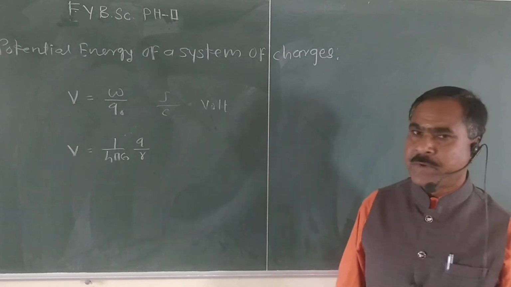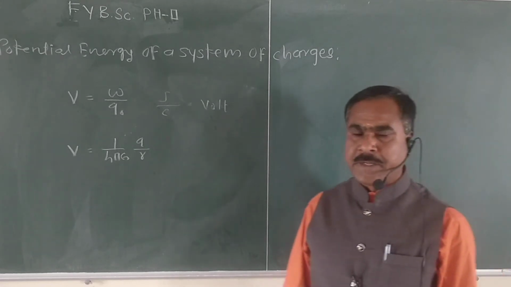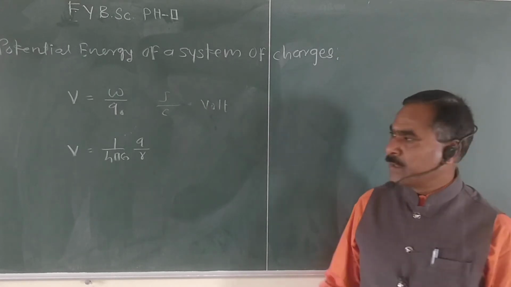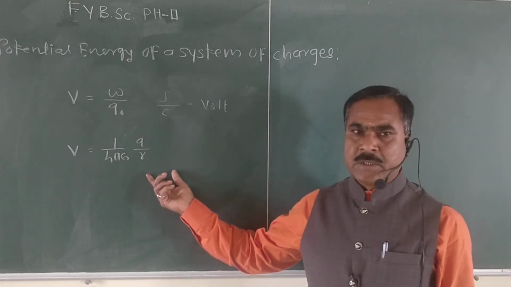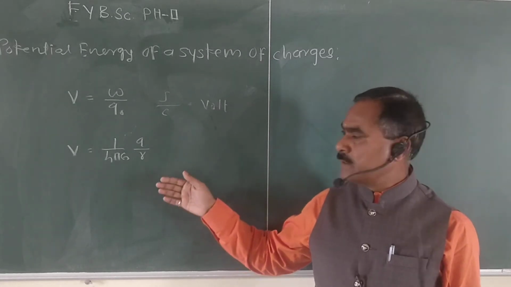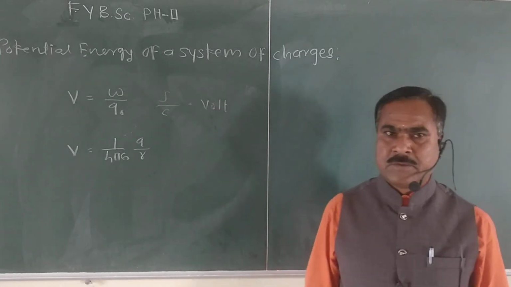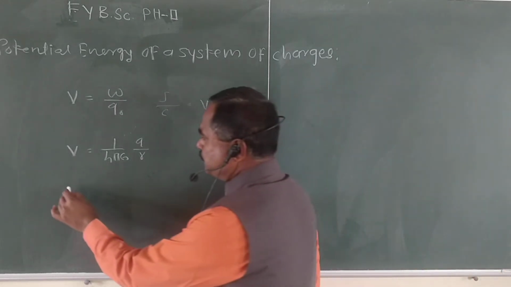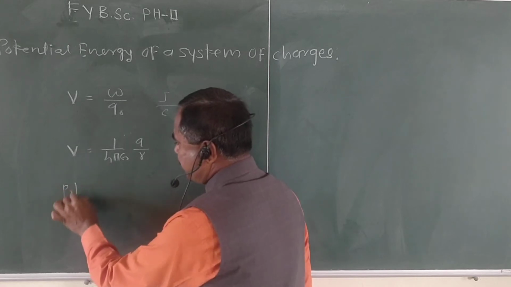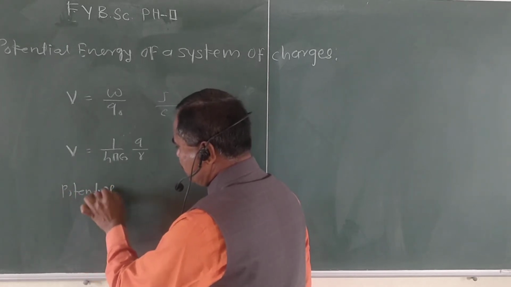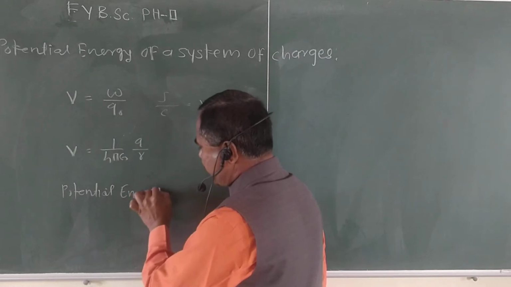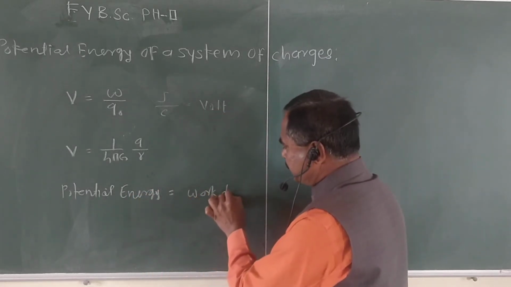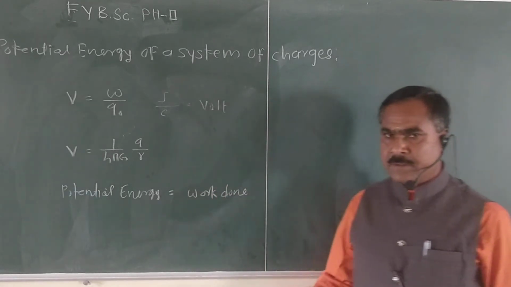Then we have calculated the electric potential or potential energy of a charge, and in the last lecture we derived a formula for that. That means here potential energy is equal to the work done, right?